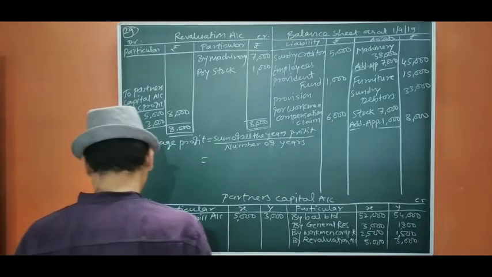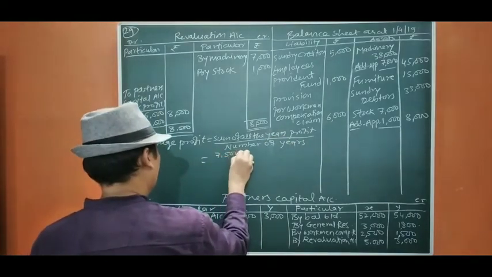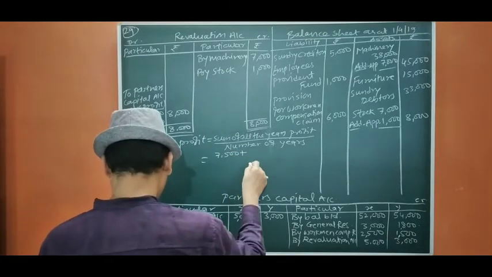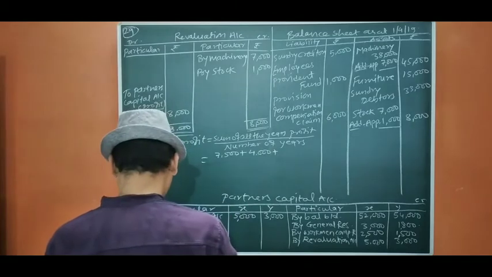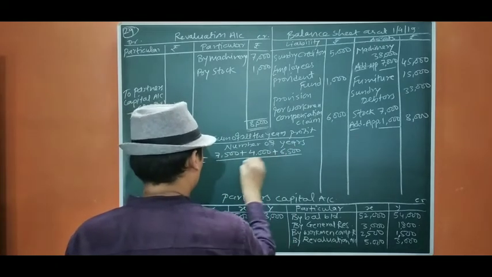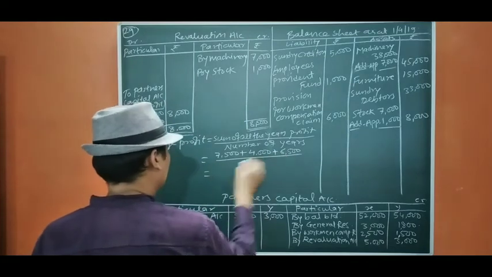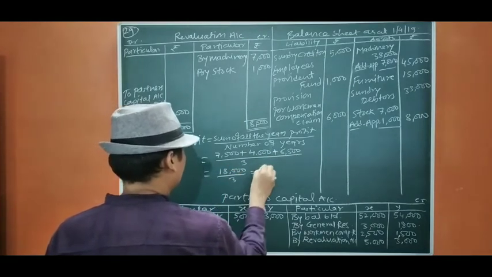So the profit given is 7,500 plus 4,000 plus 6,500 upon 3, 18,000 upon 3, 6,000.